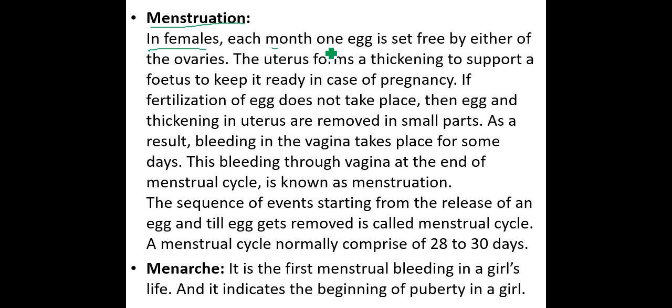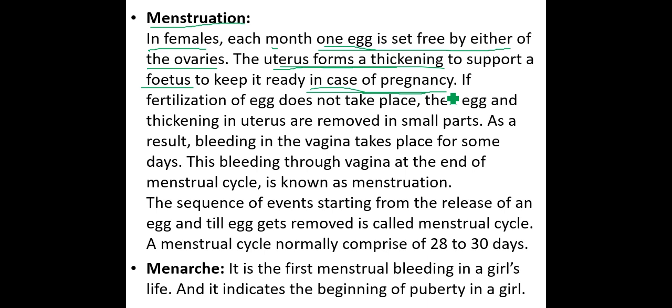One egg is set free by either of the ovaries. Every month one egg is set free by an ovary, and the uterus forms a thickness to support a fetus that is mature, to keep it ready in case of pregnancy.